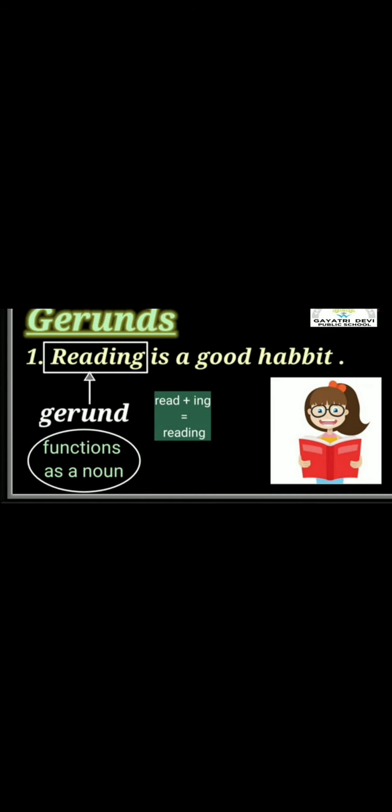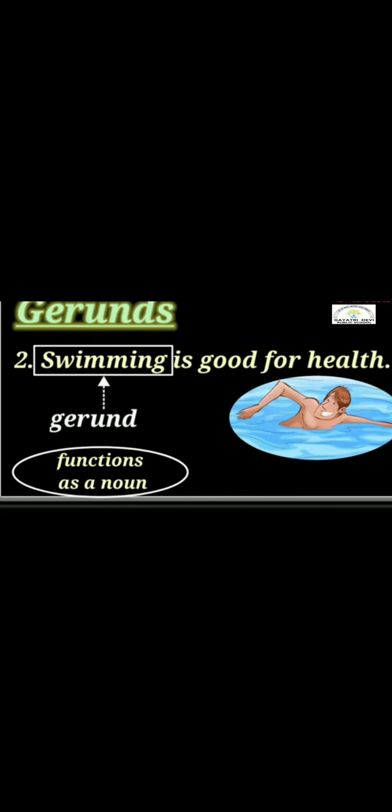Now let us see the examples. First one, reading is a good habit. So reading is a gerund which is functioning as a noun. The ing form is used, so it is a gerund, and it is used as a noun. Second example, swimming is good for health.